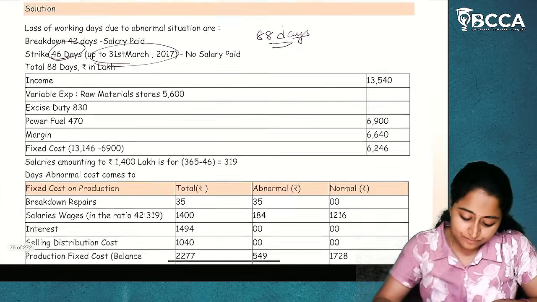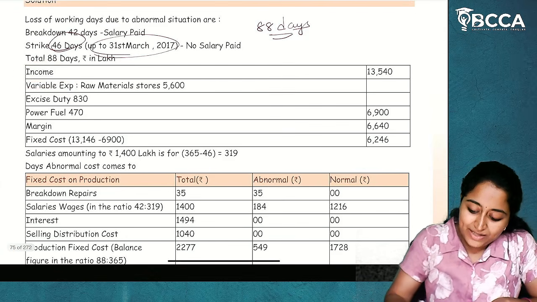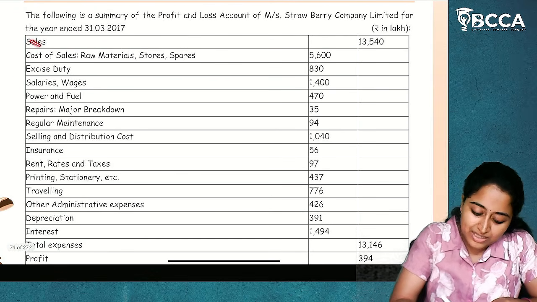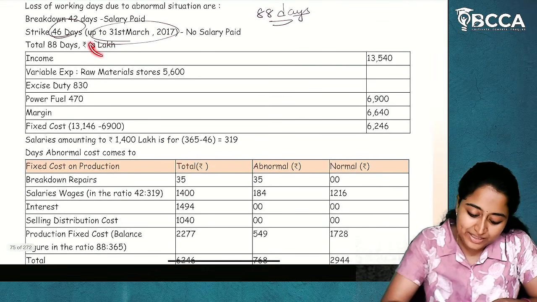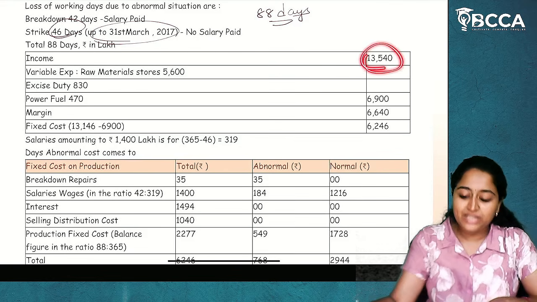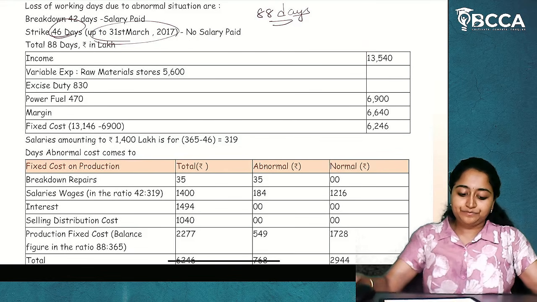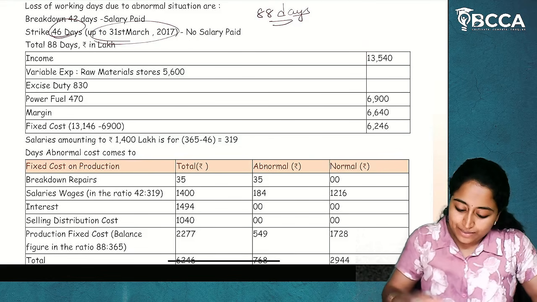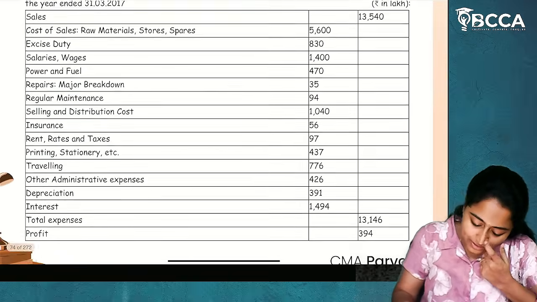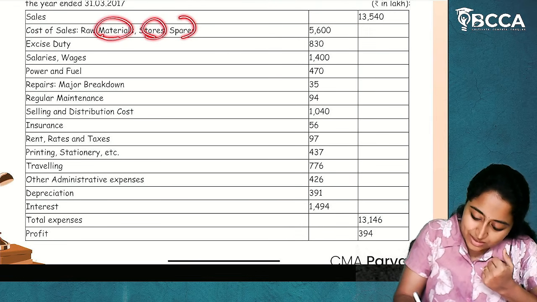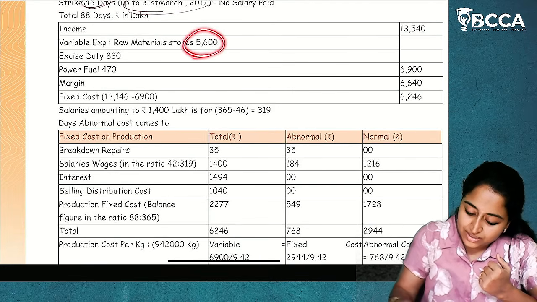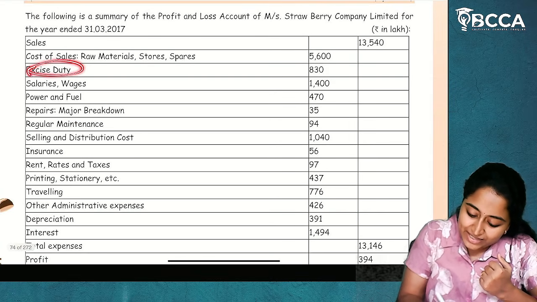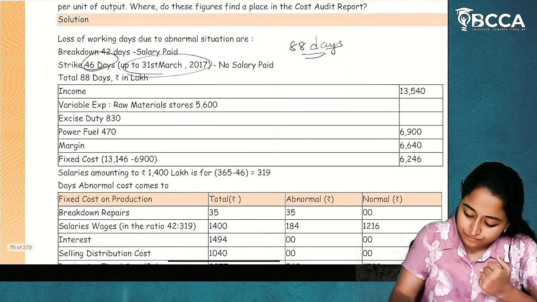Now, first, income. What is the income which is there? Income is nothing but the sales. 13,540 lakhs. Put it as rupees in lakhs. Income 13,540. In this, less variable expenses. Now, what are the variable costs? Raw material, stores and spares. 5,600 is the variable cost. Next, excise duty 830.